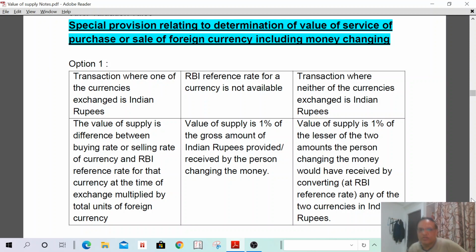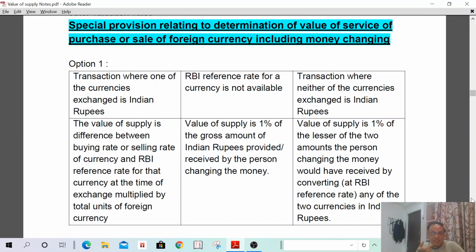Then, the third one: transactions where neither of the currencies exchanged is Indian rupees. That means previously one of the currencies was Indian rupees, and in the second one the RBI reference rate was not available. In the third one, none of the currencies are Indian rupees. I have US dollars, I buy UK pounds. I have UK pounds, I buy Japanese yen.